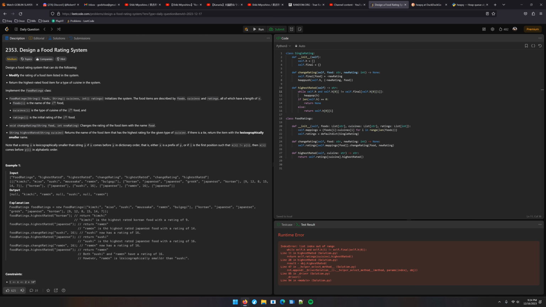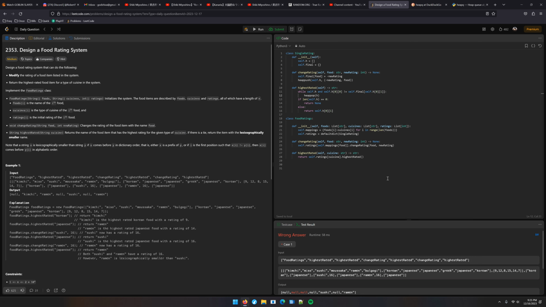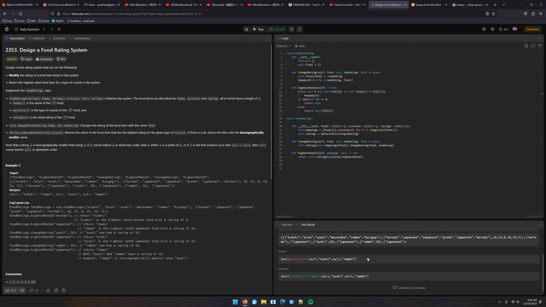So if the food value first doesn't equal the final value of the food name, then we get rid of the first thing at the head of the heap. All right. Oh dear. Oh dear me. That's not good. So it does output some things sometimes. So that's good, I guess.